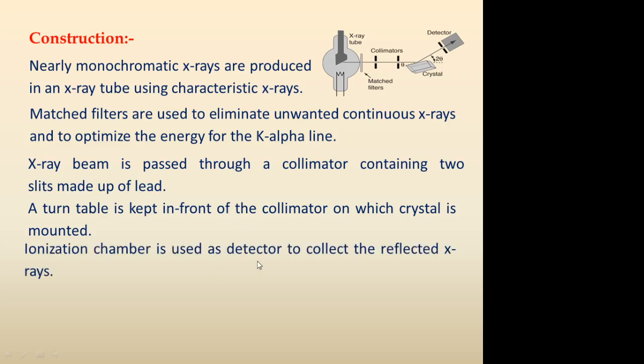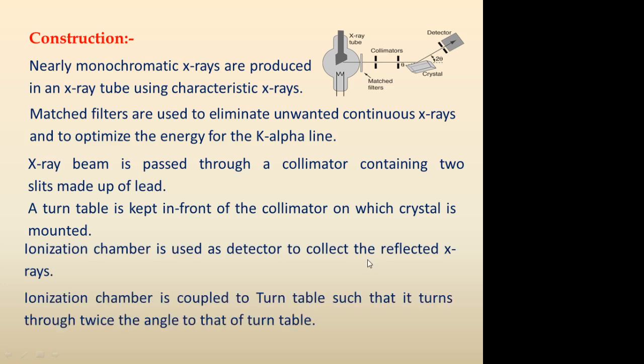An ionization chamber is used as the detector to collect the reflected X-rays. The ionization chamber is coupled to the turntable in such a way that it turns through twice the angle of the turntable. If the turntable is rotated to an angle theta, the detector or ionization chamber has to be moved by double that angle value.